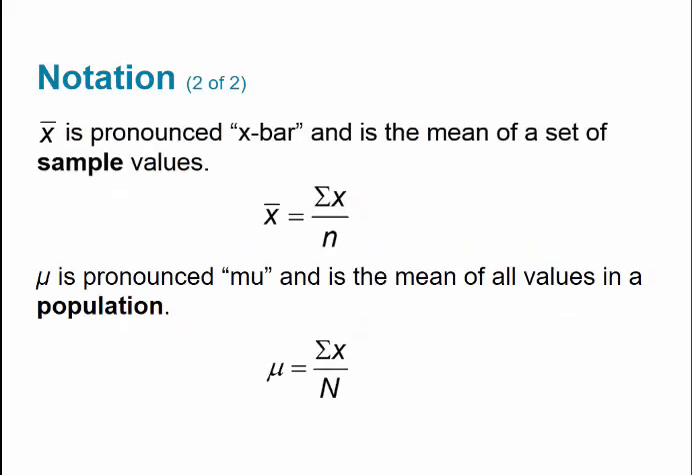Here's the formula for sample and population mean. X bar is the mean of a set of sample values. So X bar is equal to the sum of X divided by n, which is the sample size. Mu is the mean of all values in the population. So mu is equal to the summation of X divided by the population size, capital N. You can see that the formulas are identical, but some of the symbols that we use are different.